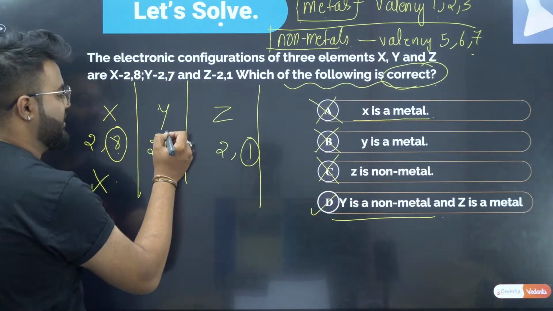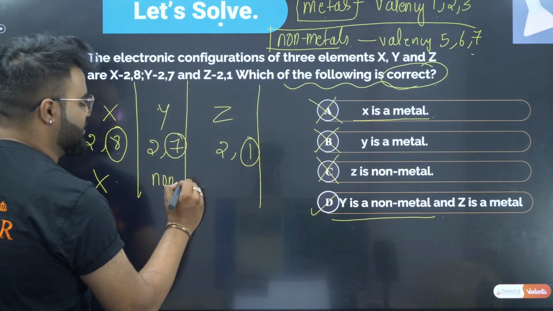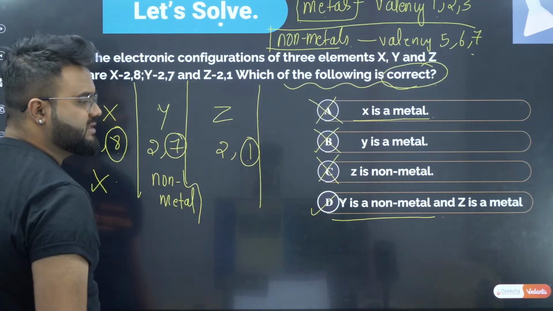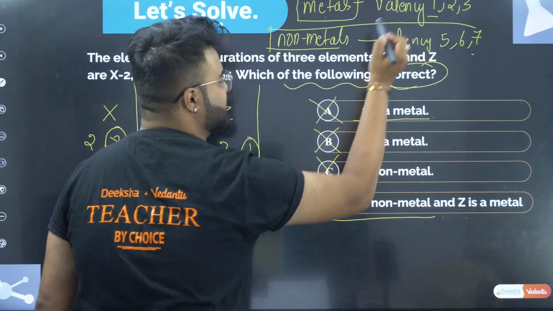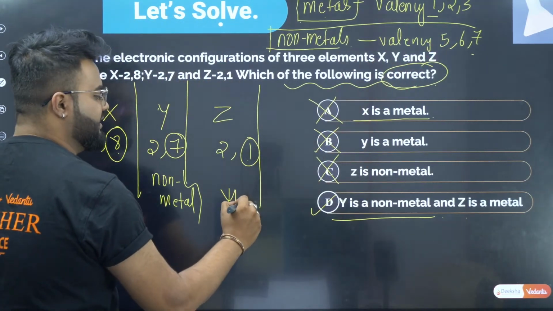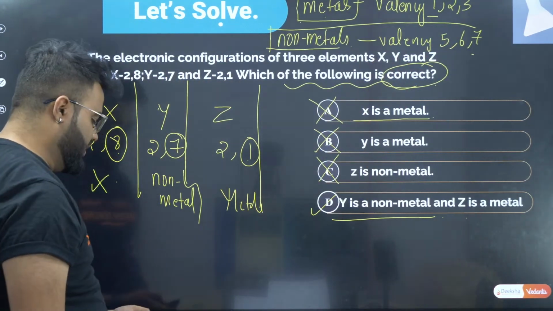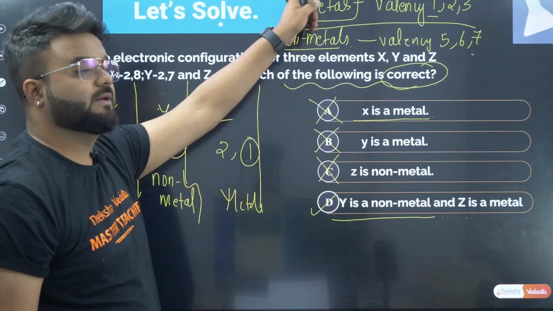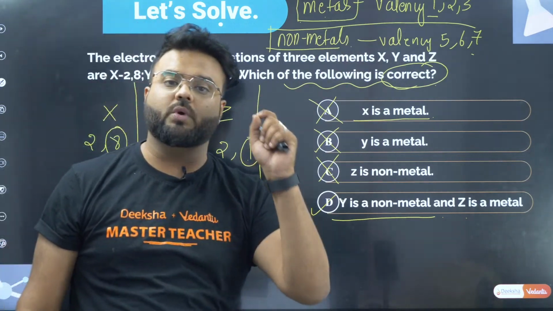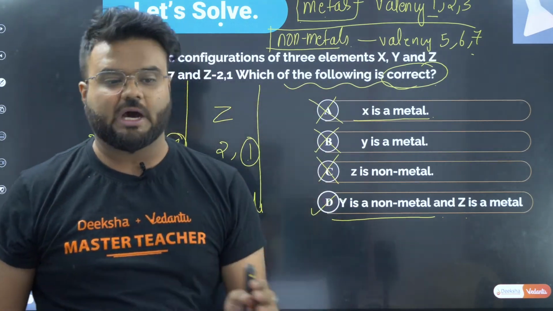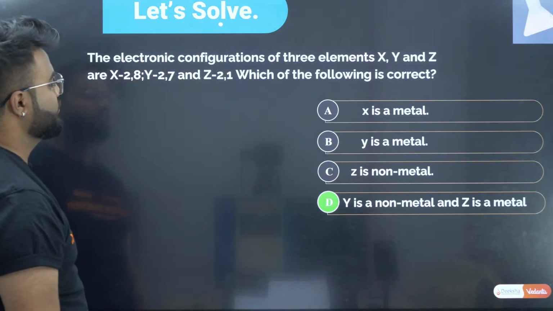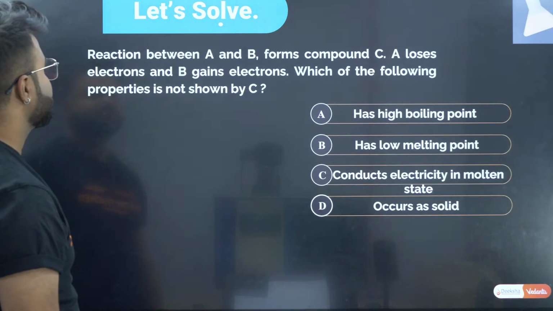Y is a non-metal because it has a valency of 5, 6, 7, that is a non-metal. Therefore, coming back to Z, it is a metal because its valency is 1. So your correct answer will be option D. Guys, again I am telling you, the valencies of metals and non-metals are very important. Please write it down.